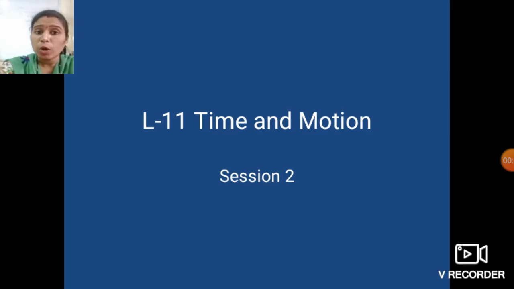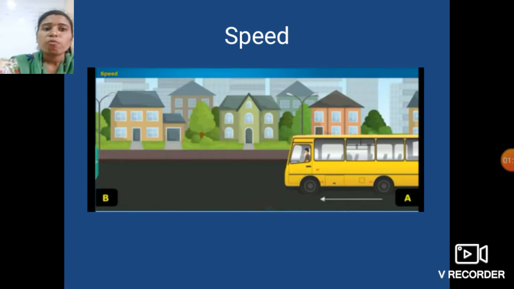So students, you will observe that sometimes the speed of vehicle is more, sometimes the speed of vehicle is constant, sometimes speed of vehicle is slow. So what is actually the speed? So students, the answer for this question is in our today's session. Okay? So in today's session, we are going to first see what is a speed. Let us see what is speed with the help of this example.